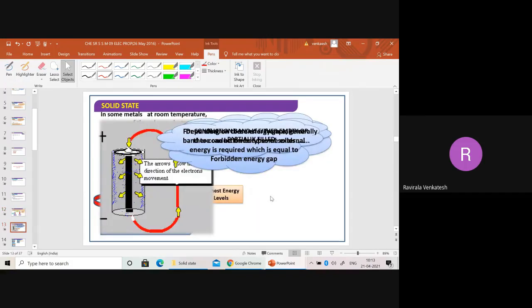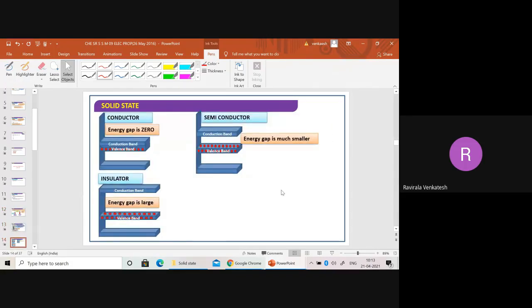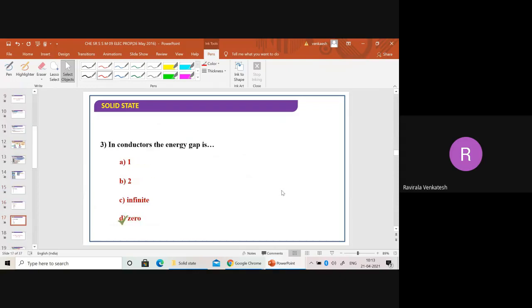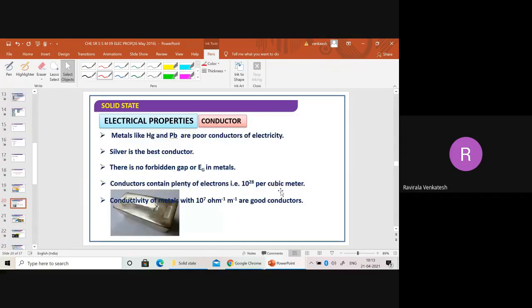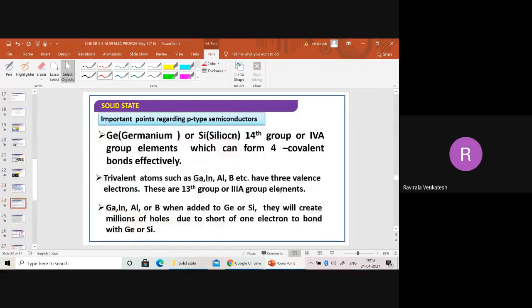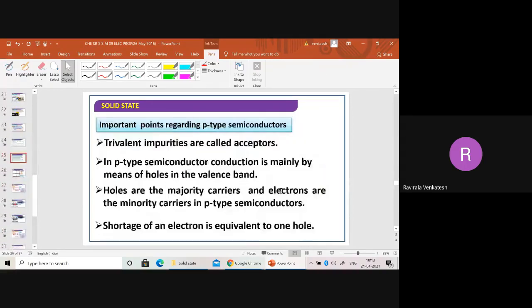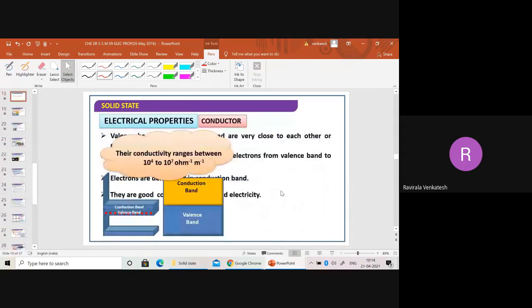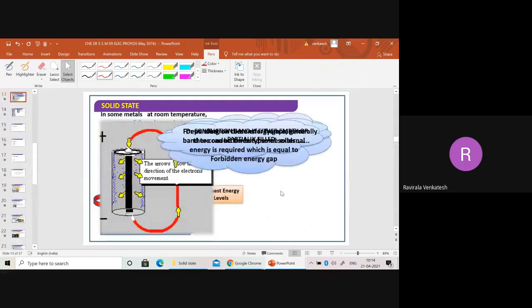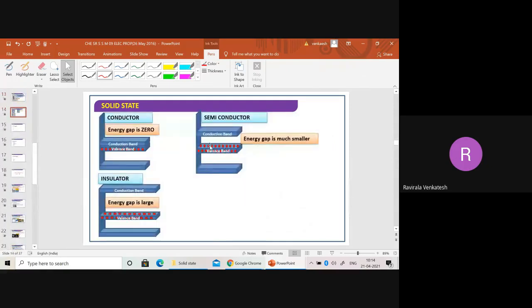But in the case of a semiconductor, the valency band and conduction band are very near to each other.